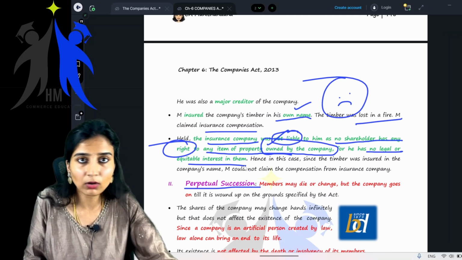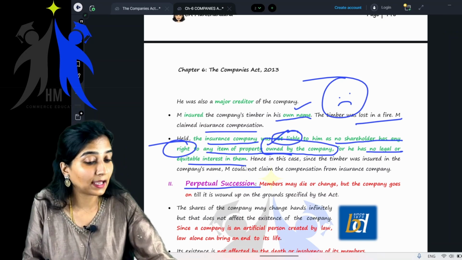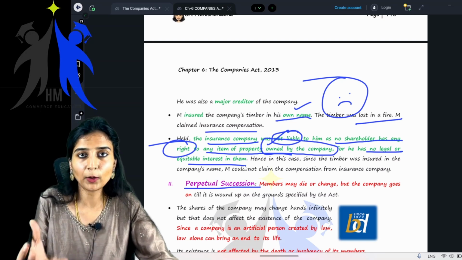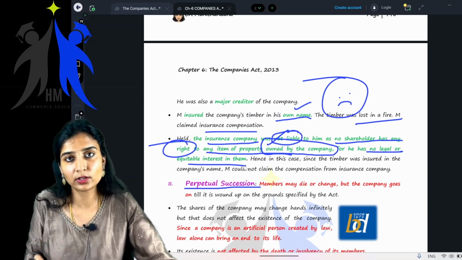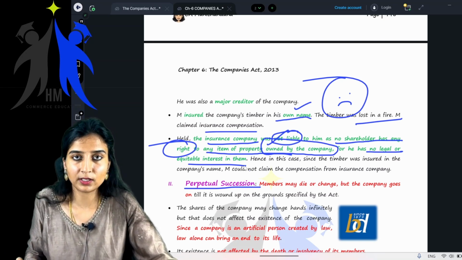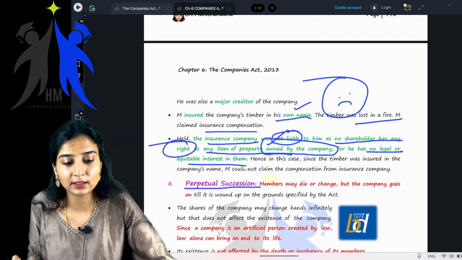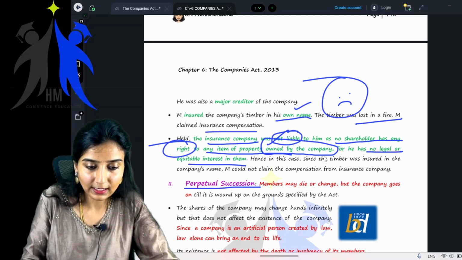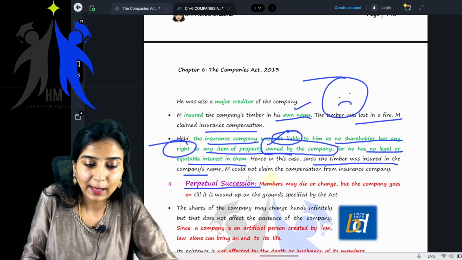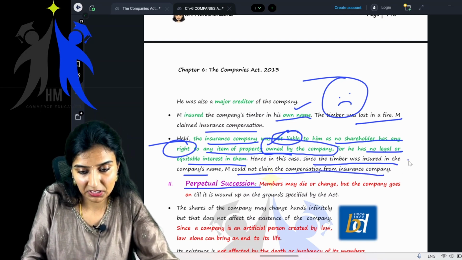Even though you hold all the shares of the company, children, you cannot say, for example, that the insurance is in my name, so you will have to give me the compensation. Even though I hold all the shares, you will not win this particular case. Getting it? Hence, in this case, since the timber was insured in the company's name, M could not claim compensation from the insurance company.